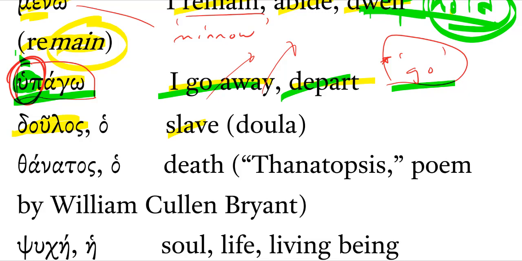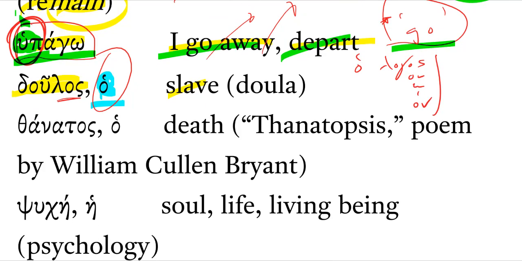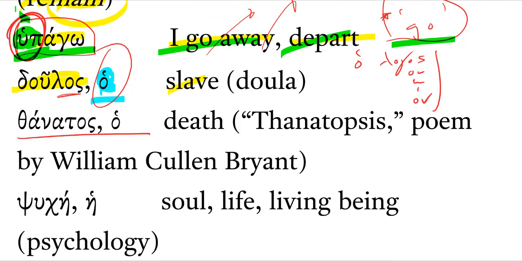Doulos means slave or servant. Notice we're continuing to list nouns in their lexical form with the article. That article tells you, hey, this is masculine. And that ending, you should know, oh, that's just like logos. That's just a second declension masculine noun. I can just plug it in that pattern that I know, the ho logos, ou, o, on, right? Just plug those endings in that you already know. Same thing with thanatos. Thanatos means death.